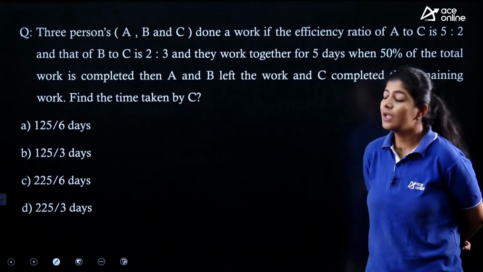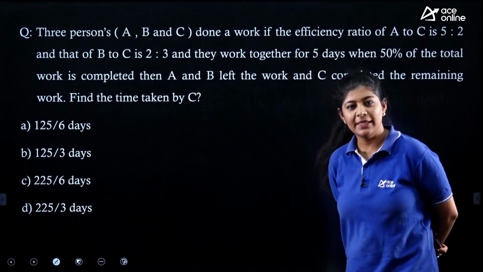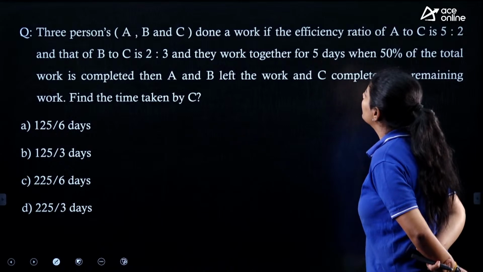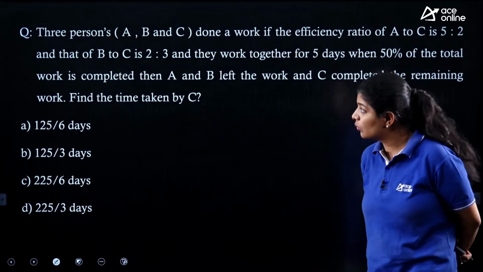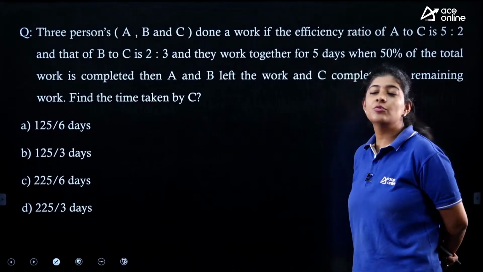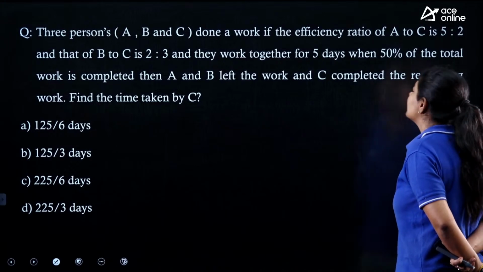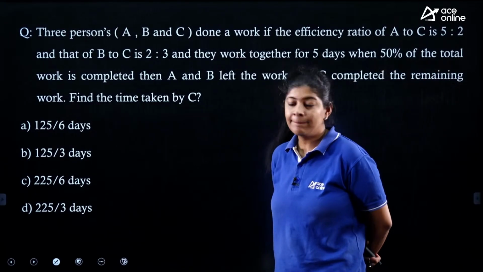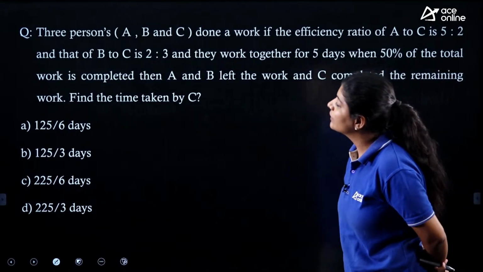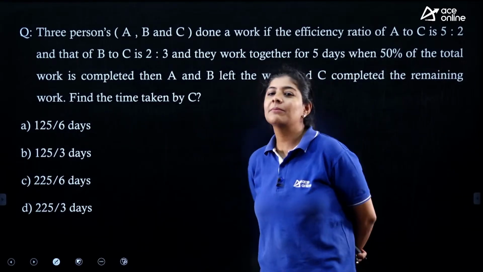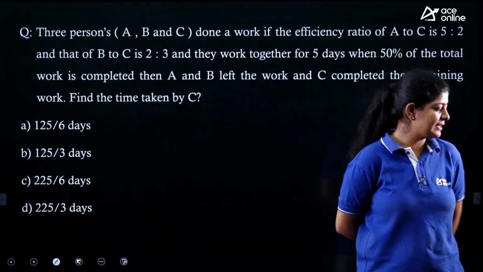Next. The next question says that 3 persons A, B and C do a work. If the efficiency ratio of A to C is 5:2 and that of B to C is 2:3, and they work together for 5 days, when 50% of the total work is completed, then A and B leave the work and C completes the remaining work. Then find the time taken by C. We only need to find out how much time is taken by C to complete the work.